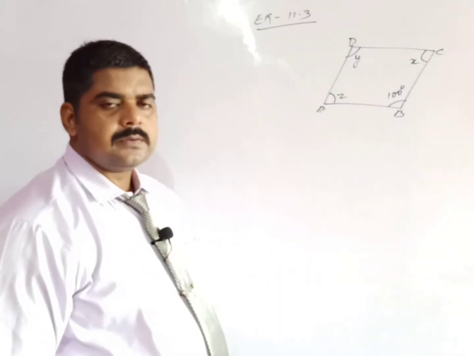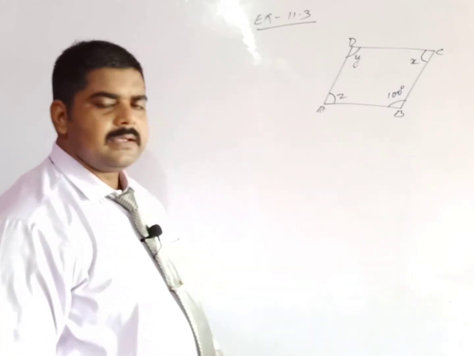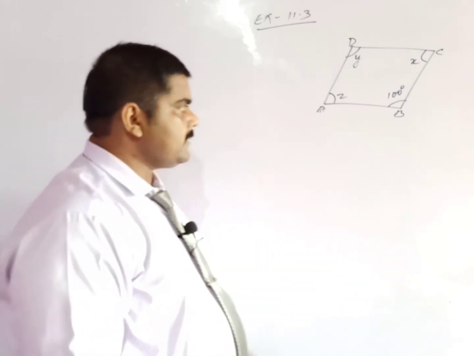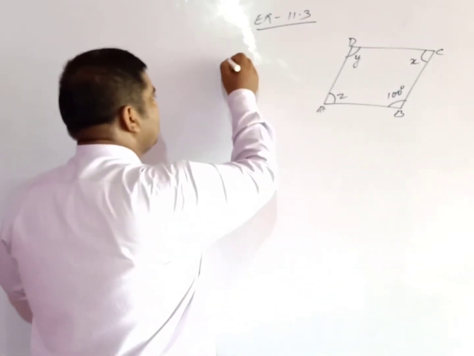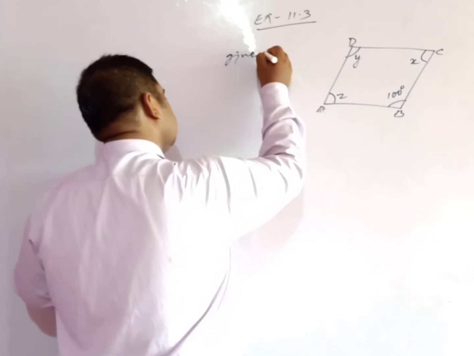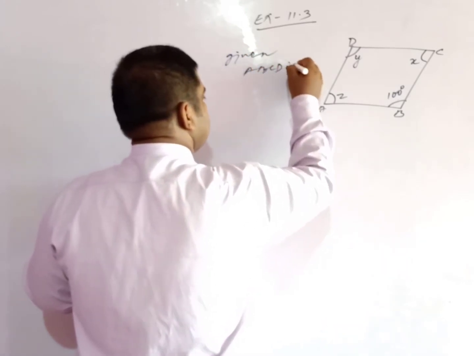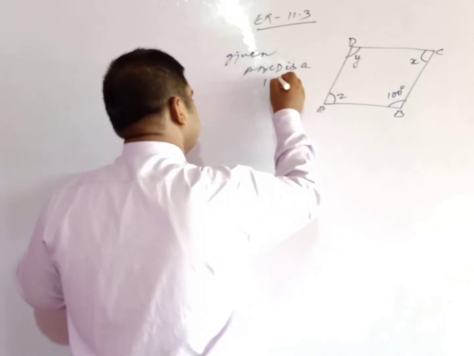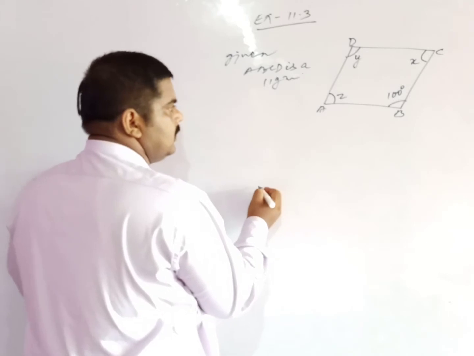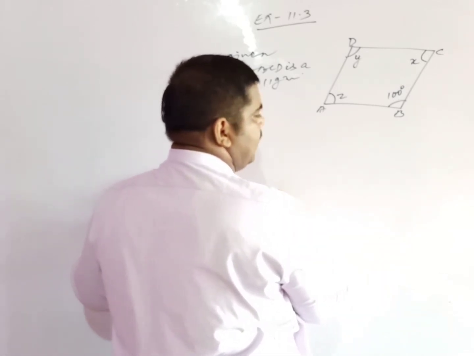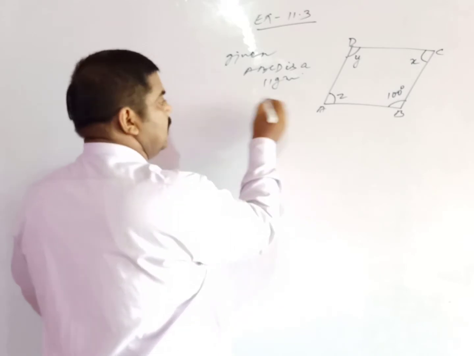In the given figure, you need to find out the value of x, y and z. My dear student, it is given that ABCD is a parallelogram, and in a parallelogram opposite angles are equal.